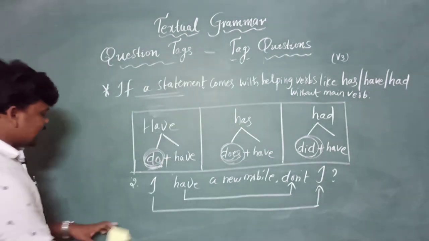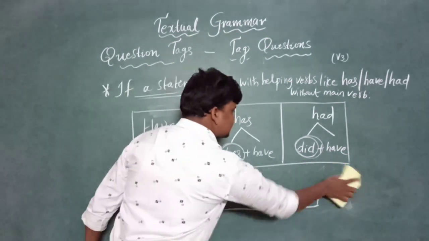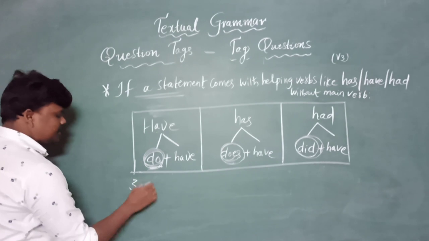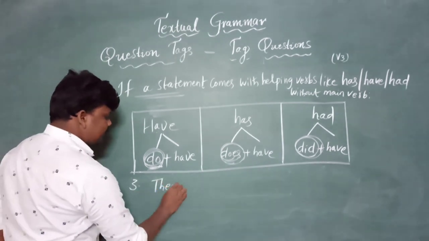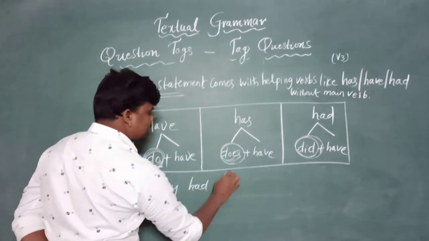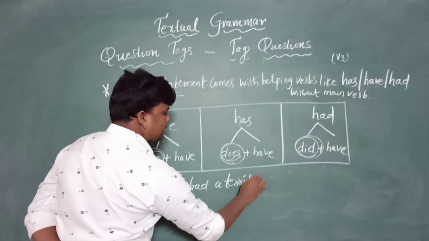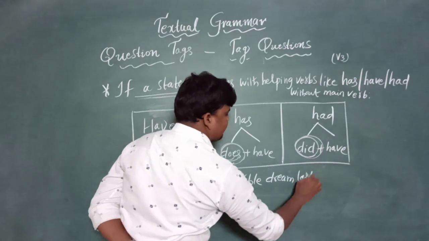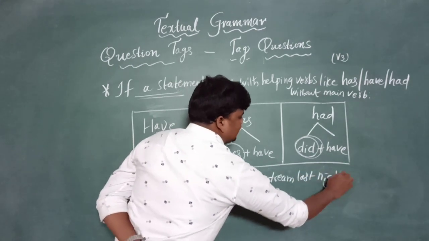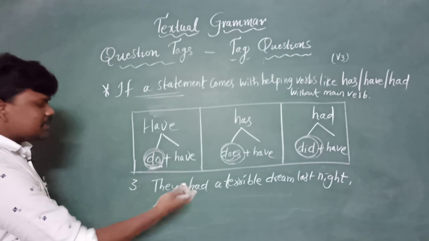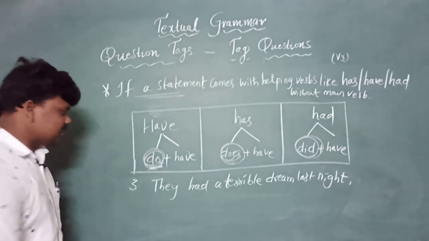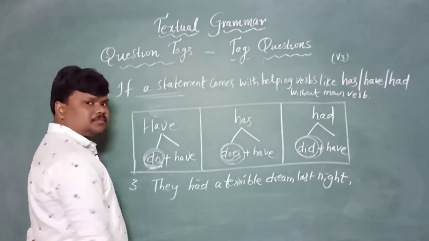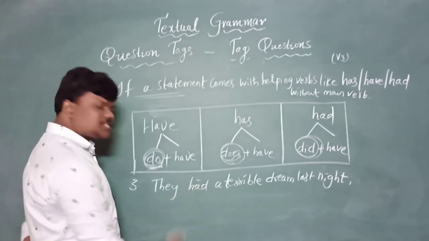Let's get into the last example in this session. They had a terrible dream last night. See, had came without any main verb, so it acts as a main verb.